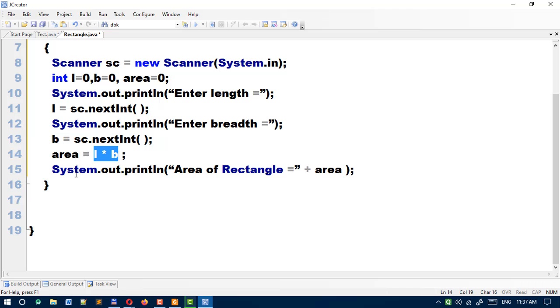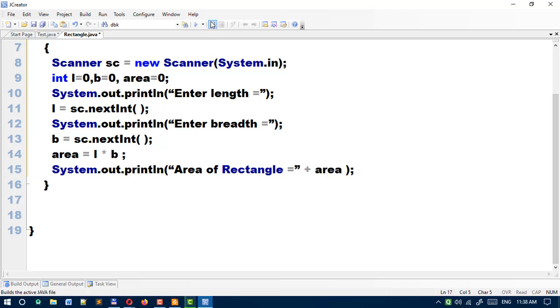So we are going to print here using System.out.println. One thing keep in mind, this statement System.out.println we use to print a string or any values from a variable. Here it will print "Area of rectangle equal to" plus area. Area is a variable, so the value of that variable will be printed on our screen. So this is the complete program.